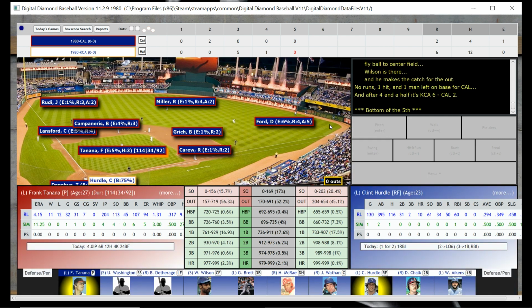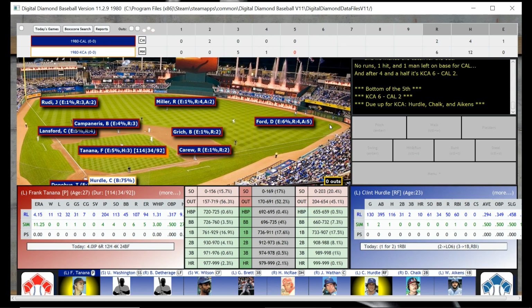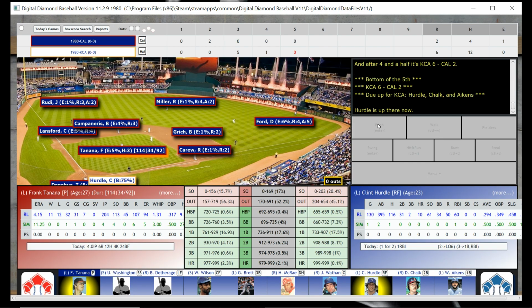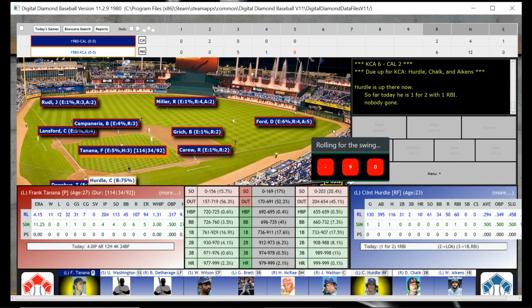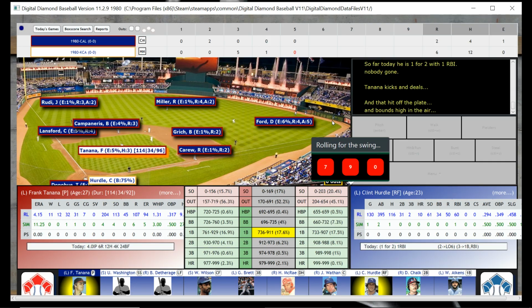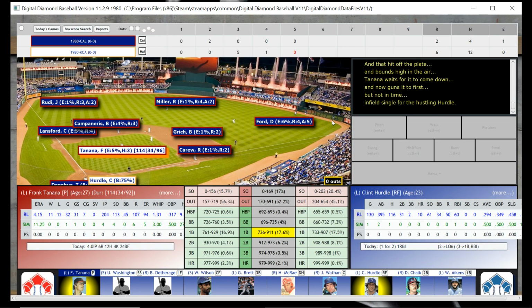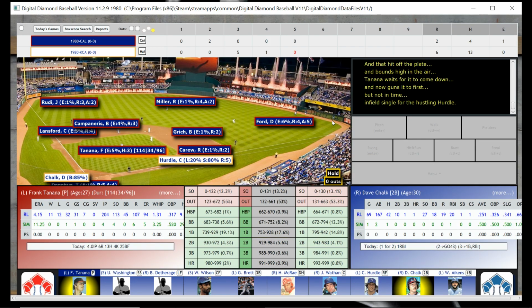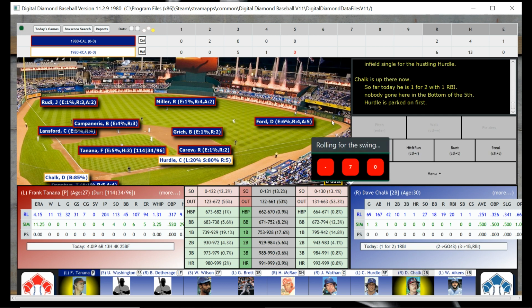Splittorff gets out of the inning, and Clint Hurdle is going to be up for us here in the bottom of the fifth as we lead 6-2. And he is going to swing away. And why not? And he gets a single. I mean, we're hitting everything. And Tanana just turned white. Oh, it was probably past Tanana. So he's probably more than white out there. He's probably yellow and red and ready to come out.